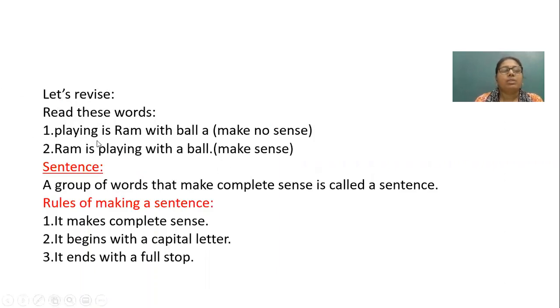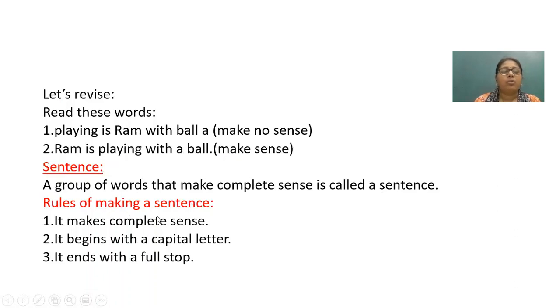Read these words. "Playing is Ram with ball a." This is making no sense. "Ram is playing with a ball." Making sense. So, you can say a group of words that make complete sense is called a sentence.